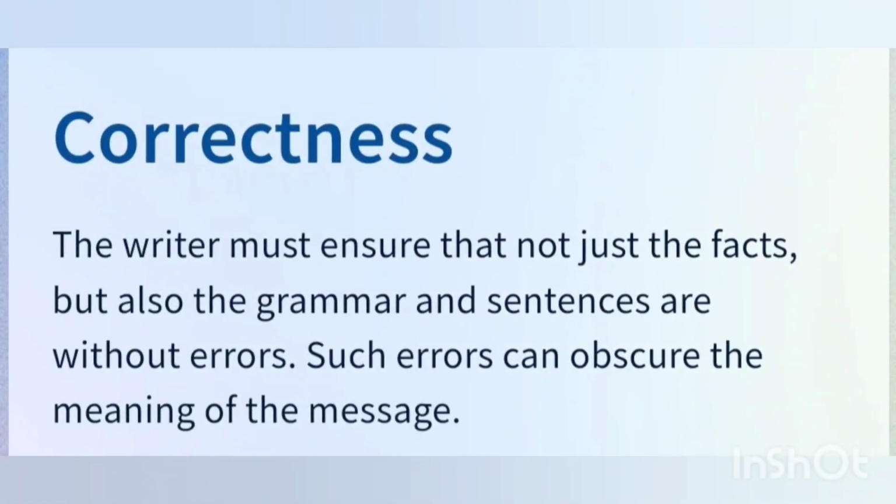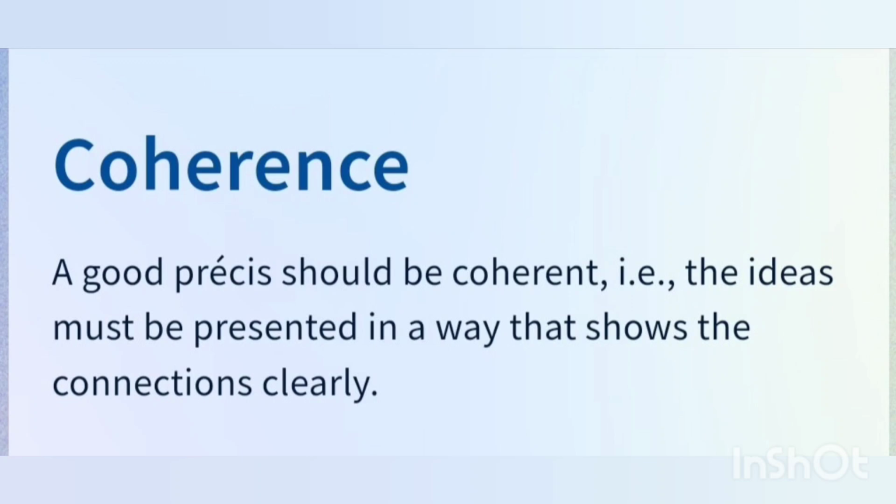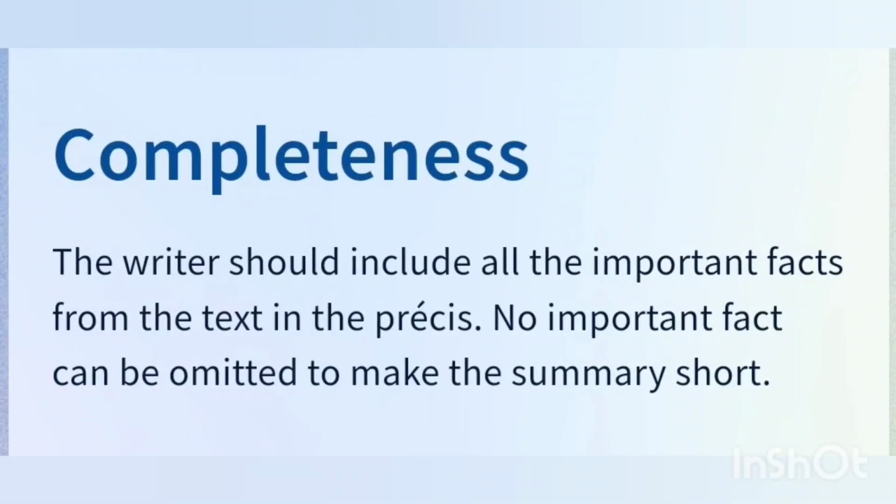Correctness. The writer must ensure that not just the facts but also the grammar and sentences are without errors. Such errors can obscure the meaning of the message. Coherence. A good precis should be coherent, that is, the ideas must be presented in a way that shows the connections clearly. Completeness. The writer should include all the important facts from the text in the precis. No important fact can be omitted to make the summary short.